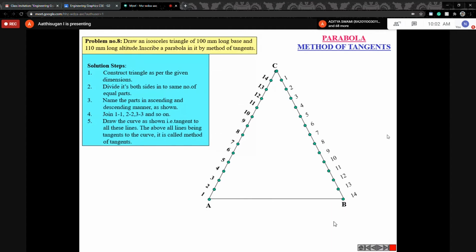Just number it. You can give numbering in ascending and descending order. Suppose here start from 1, you can start from the top. Next join 1 to 1, then 2 to 2, 3 to 3 like this, up to 15 to 15, draw the line. Just connect the points. The next step is the main one, you're going to draw the curve. Because it is a parabola, in AutoCAD you can draw the curve using the spline option.